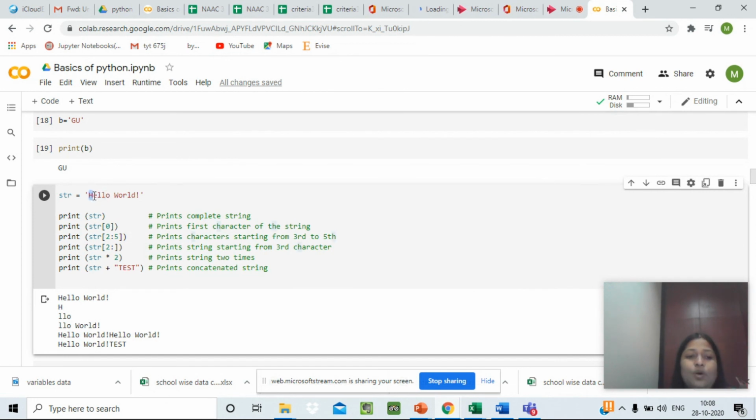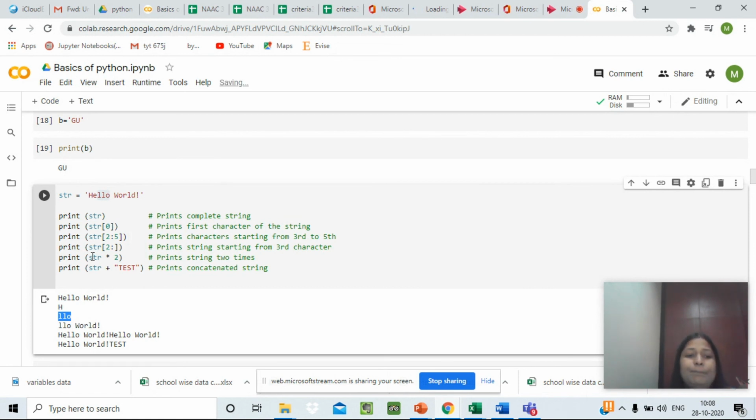So H is 0, E is 1, L is 2, 3, 4. So if we write string 2:5, the indexing output we will be getting is only LLO, which refers to the second, third and fourth character of the string.